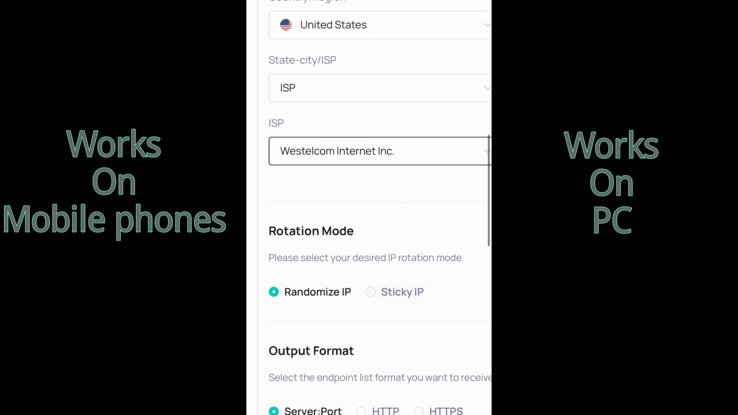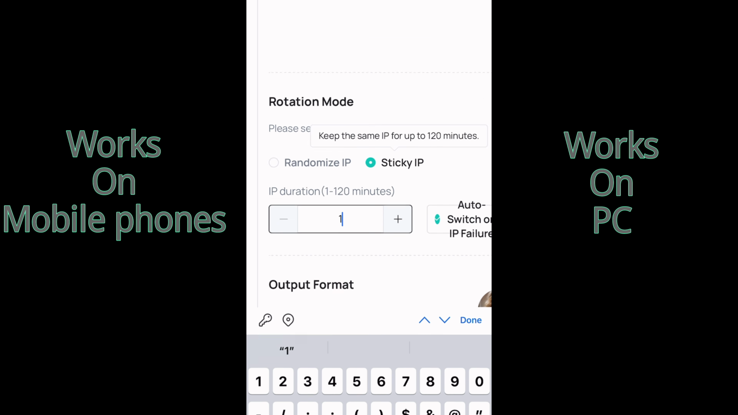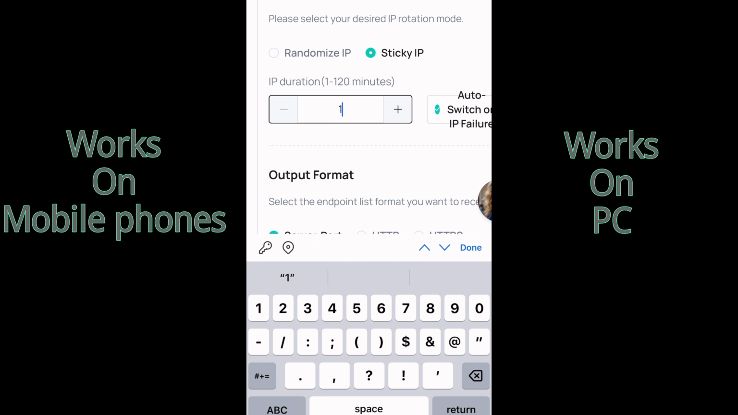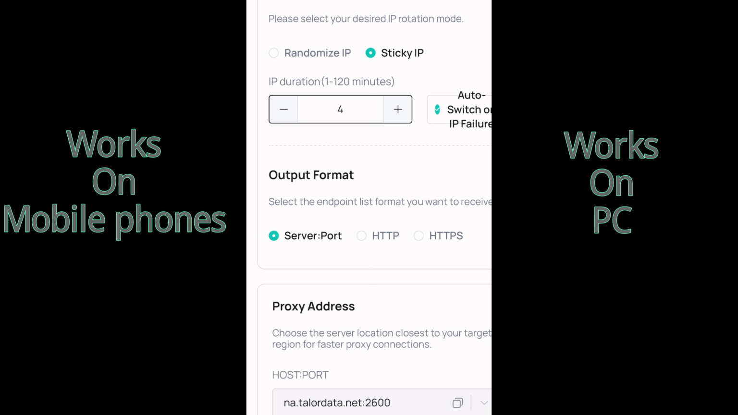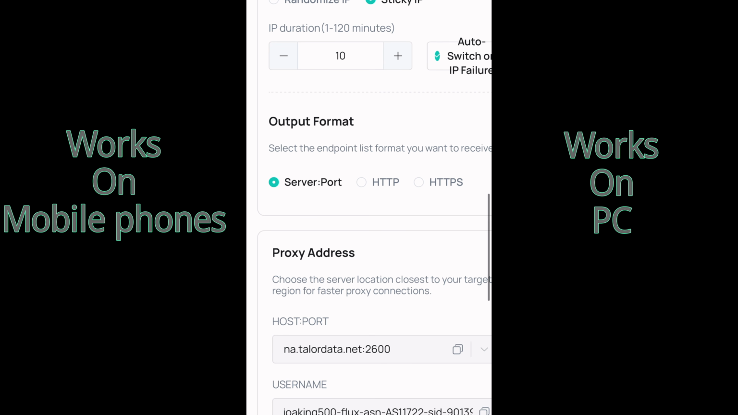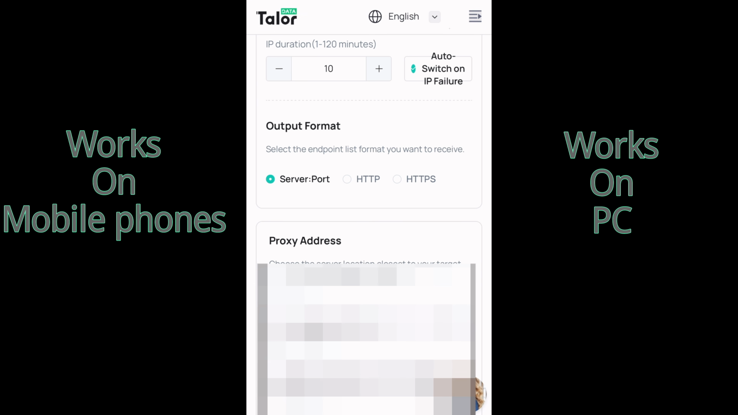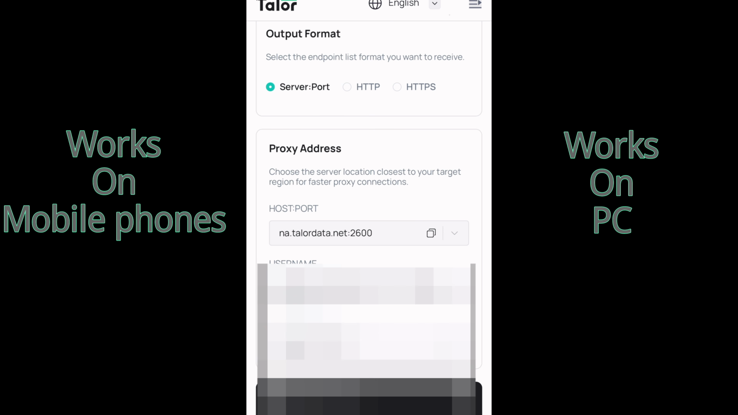So we are going for the sticky IP. Remember what I said about the sticky IP. Let's make this 10. The sticky IP is more preferable instead of the rotating IP. So you can come right here, and I recommend you go with the server ports. Okay, so you can see we have all these put in place just like this.